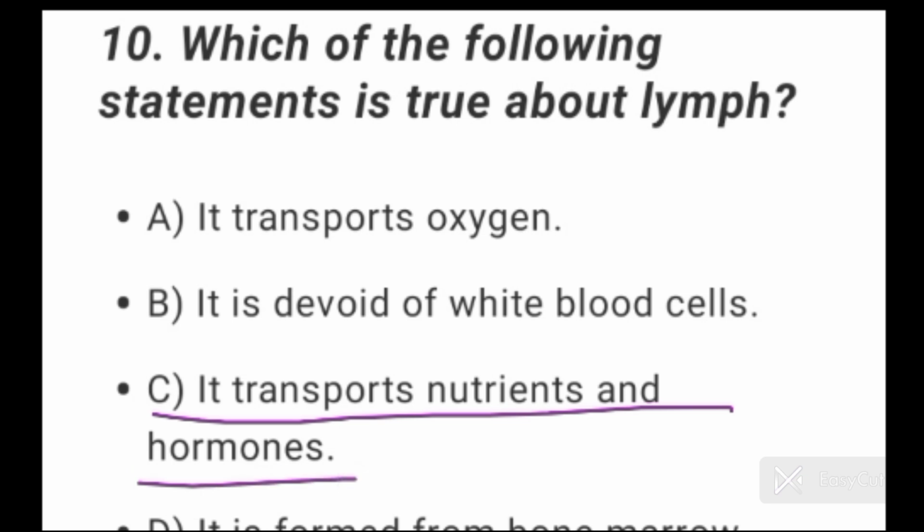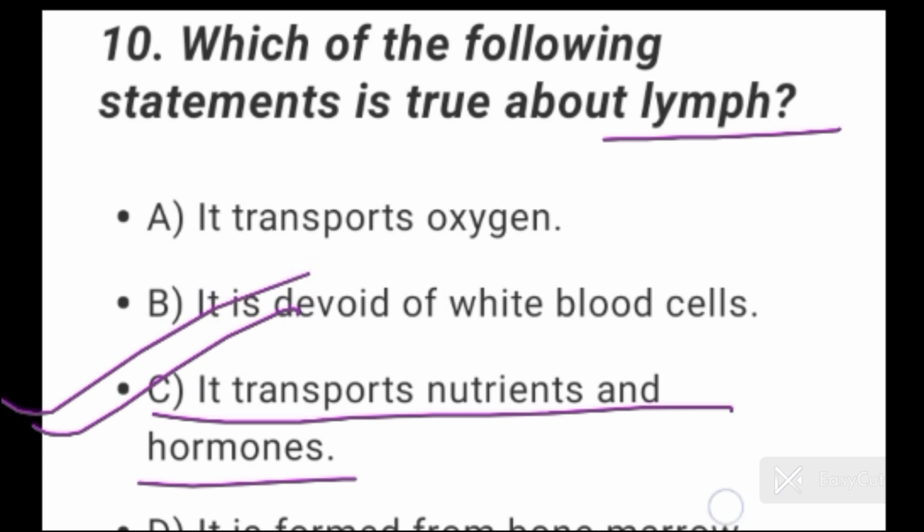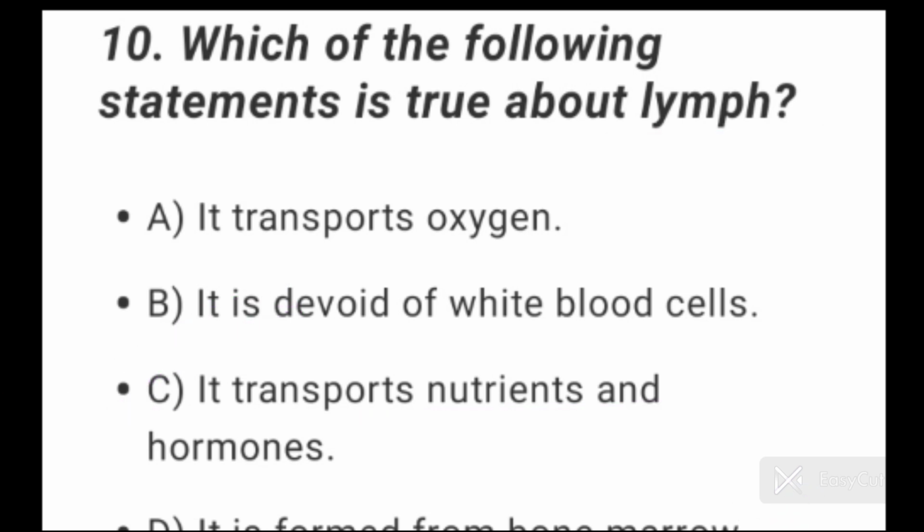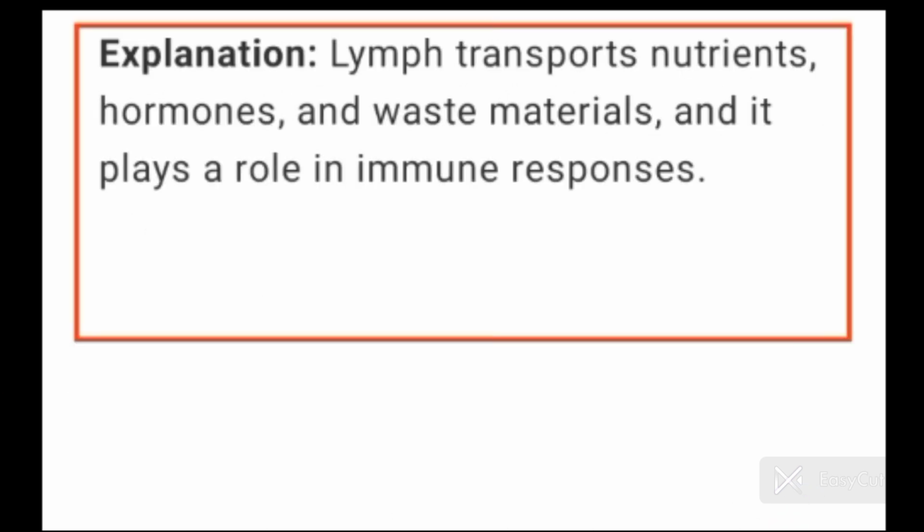Option C, transports nutrients and hormones. So it is true. Lymph transports nutrients and hormones. So option C is the correct option here. Option D, it is formed from bone marrow. This is also a wrong statement. Now what does lymph transport? Lymph transports nutrients, hormones and waste materials, and it plays a role in immune responses.